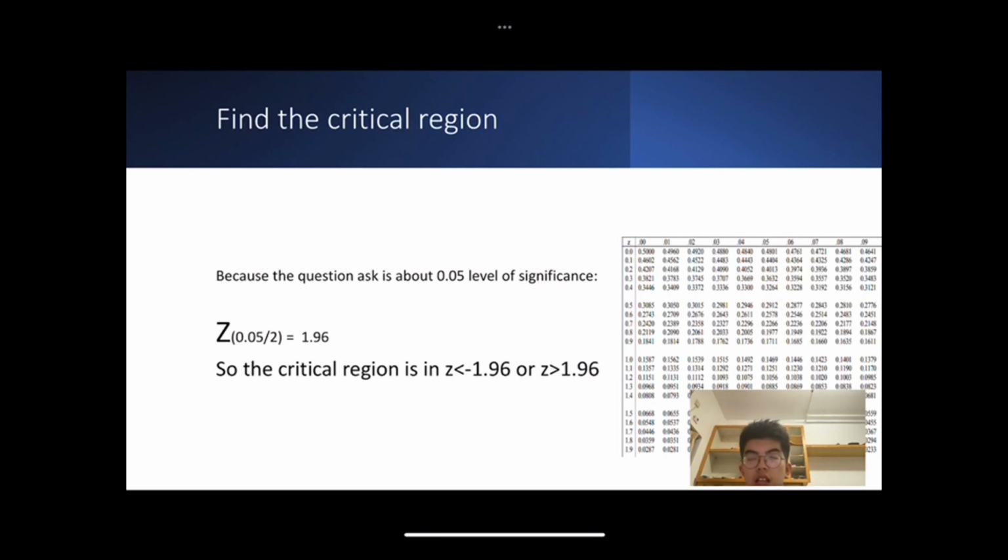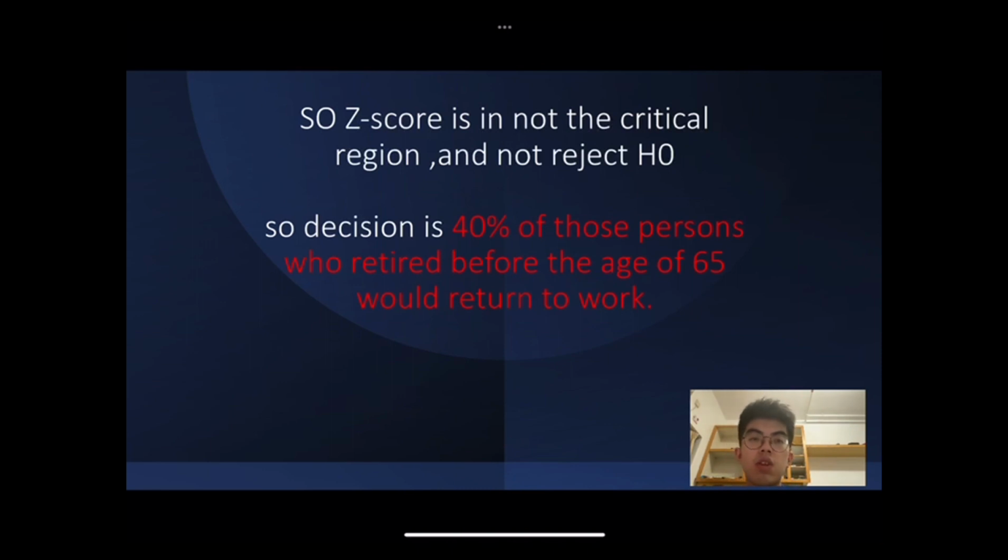Because it is a two-tailed test, we need to use half of the significance level, 0.025. So we just find the z value in the table. According to the table, we find that the critical region is either z less than minus 1.96 or z bigger than 1.96. According to the value of this z-score, we found that it is not in the critical region,